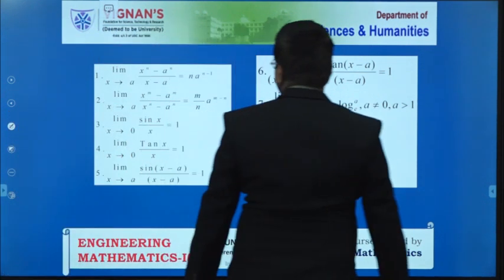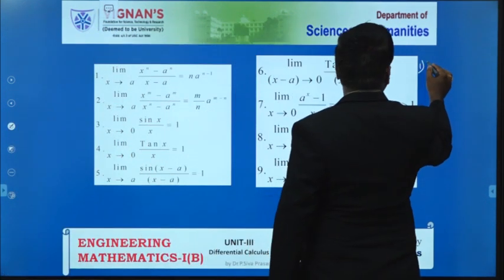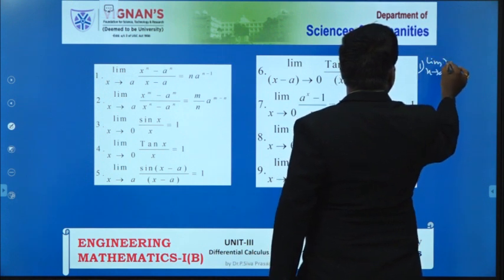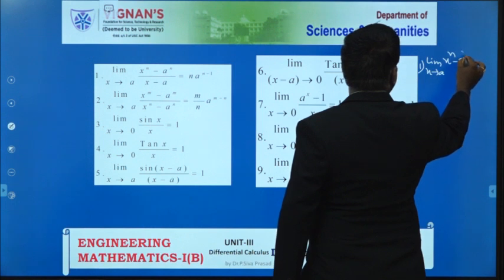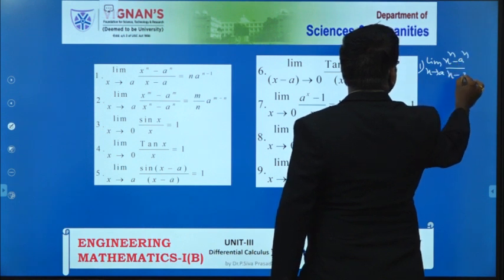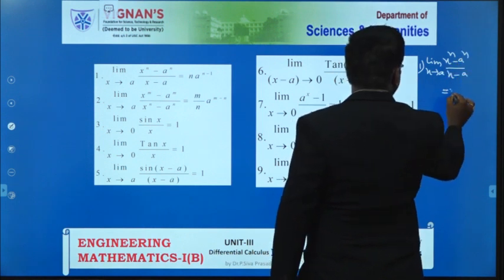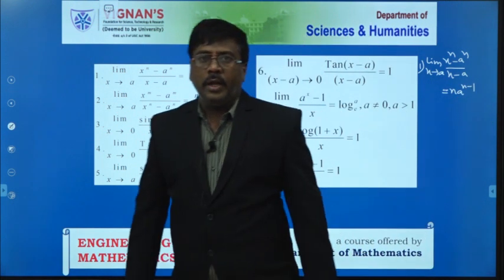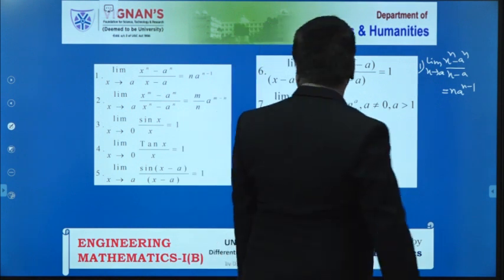The first formula is limit of x tends to a, x power n minus a power n by x minus a, this is equal to n into a power n minus 1. Please all of you write down.